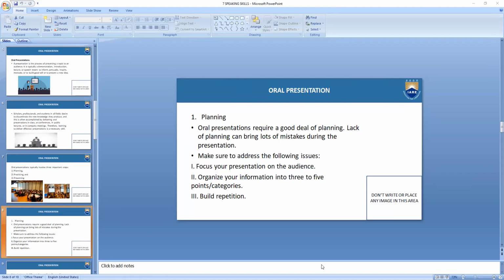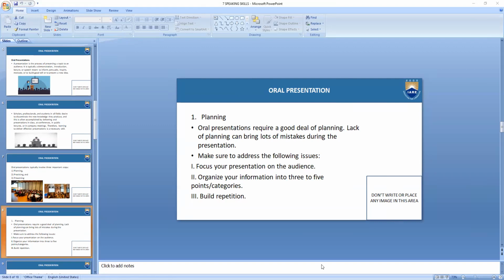Organize your information into 3 to 5 points or categories. You have to divide your information. I even introduced that to you in your previous classes also, that you have to have these 3 things in any article, any paper, any content, or any essay that you are preparing. It should have some introduction, the middle body, and the conclusion. So you need to know how much of your audience are going to be listening, and you have to divide that information into 3 to 5 points.